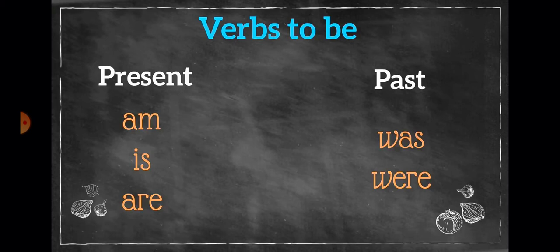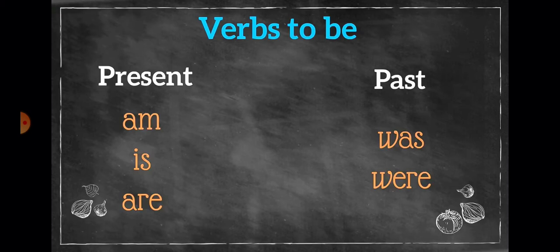So we use was and were for past tense, and we use am, is, are for present tense. We use am for ourselves. If I want to talk about me, I will use am. If I have to talk about a singular person, one person, I will use is.